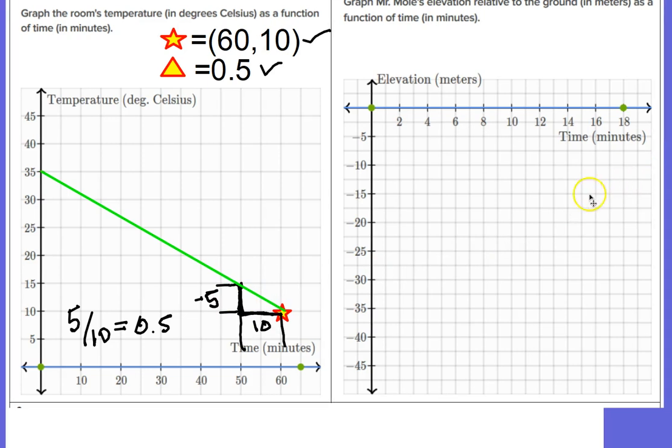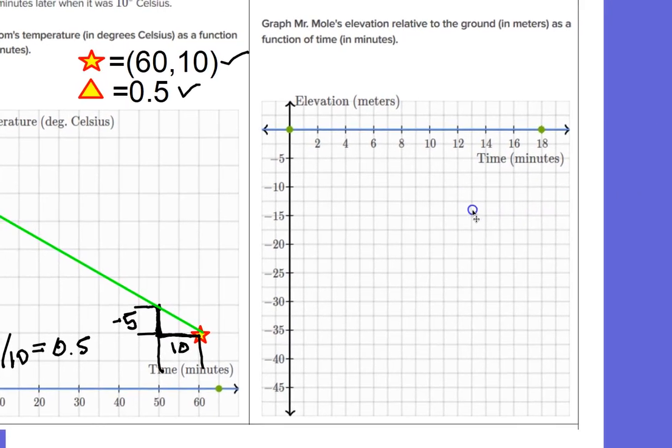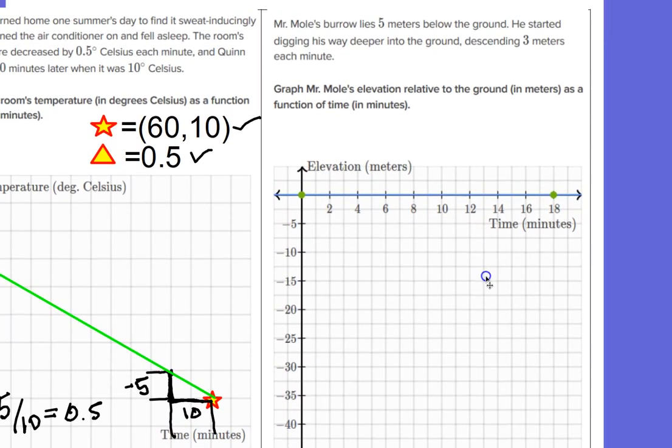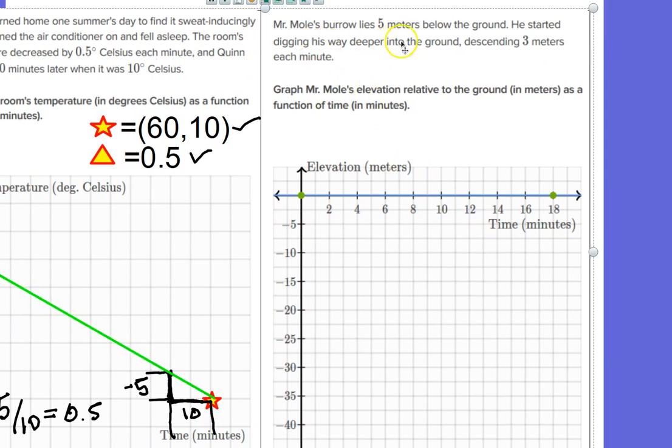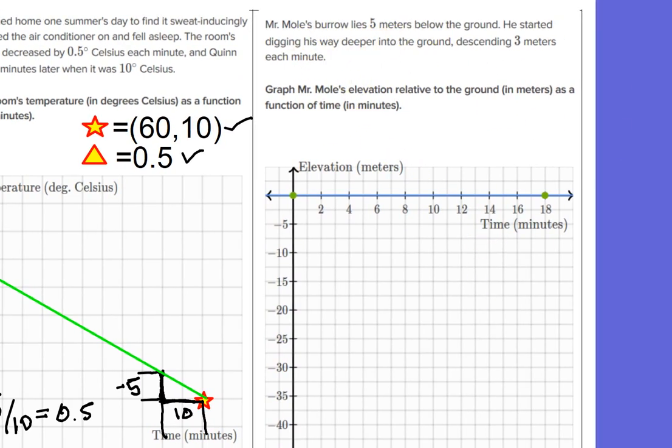Okay, I'm going to do the same thing here for Mr. Mole. Mr. Mole's burrow lies 5 meters below the ground. Okay, so that's where he starts. He starts out 5 meters below the ground. And then what happens from there? He started digging his way deeper into the ground. So he's going to start here. He's going to go down into the ground, going down this way, descending 3 meters each minute.